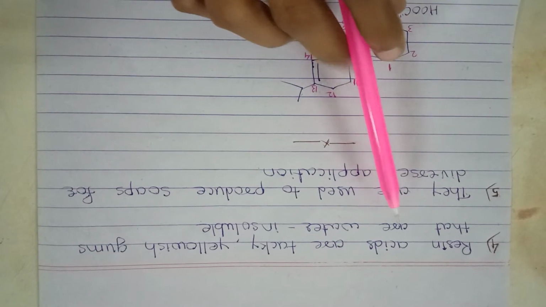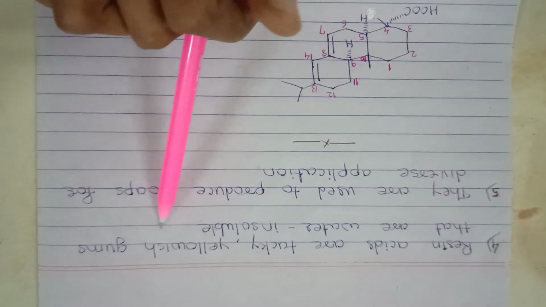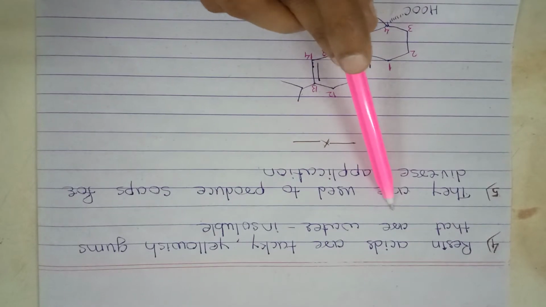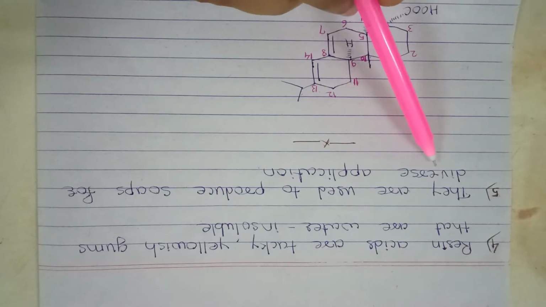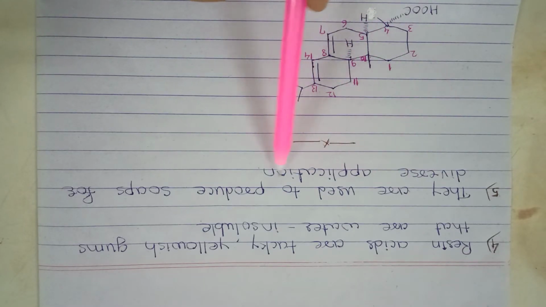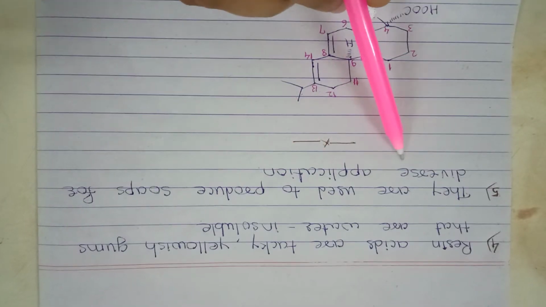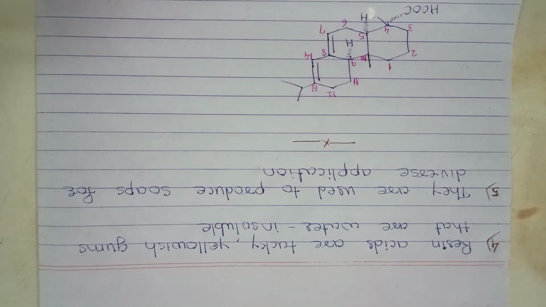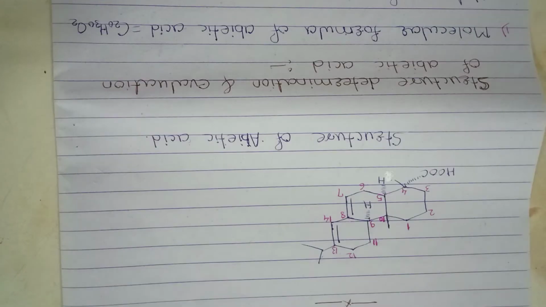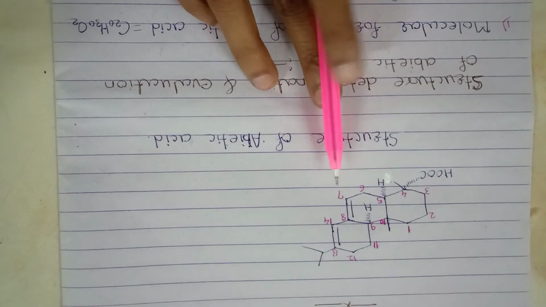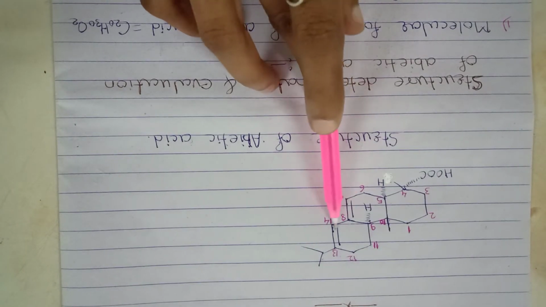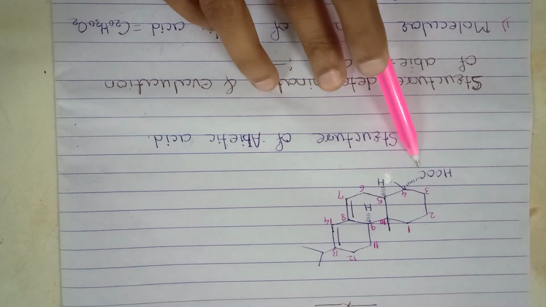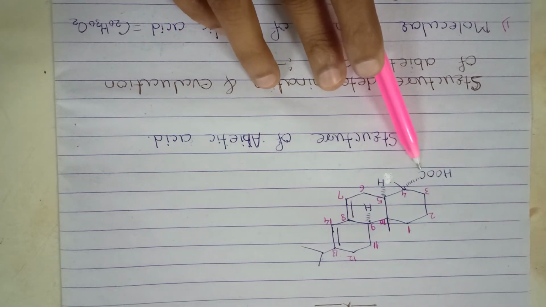Next point is resin acids are sticky yellowish gum that are water insoluble. Last point is they are used to produce soap for diverse applications. This is the structure of abietic acid, which has 2 double bonds and 1 acidic group.